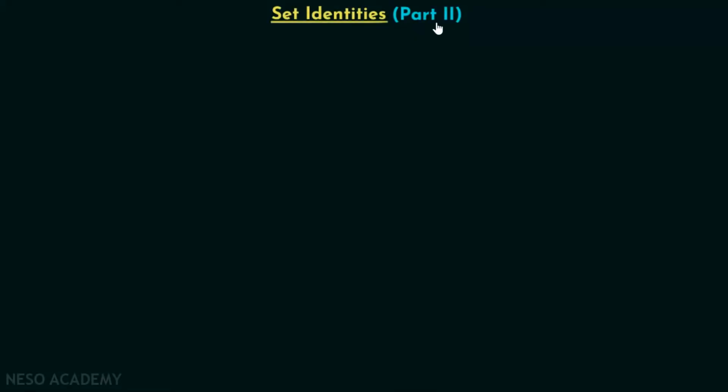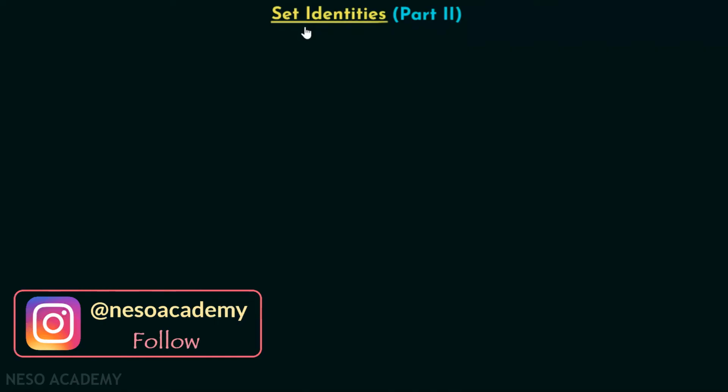Let's discuss part 2 of set identities. We will continue our discussion on set identities in this particular presentation. Now we will discuss complementation laws. A complement complement is equal to A. Let's just try to prove this.